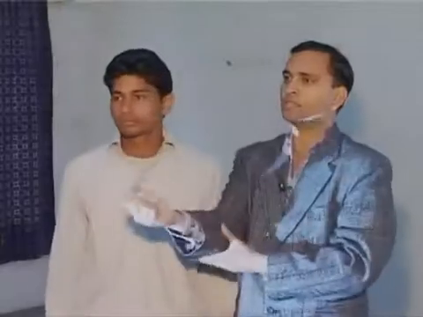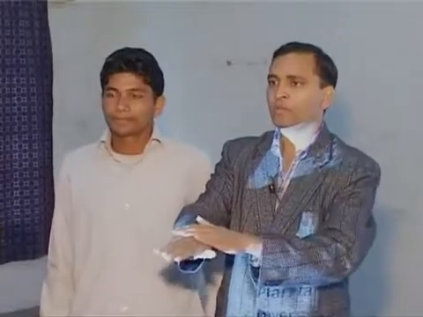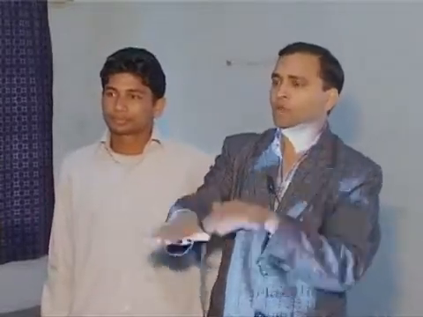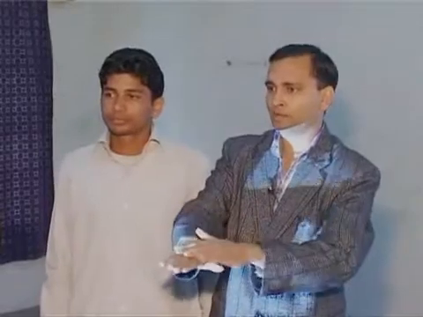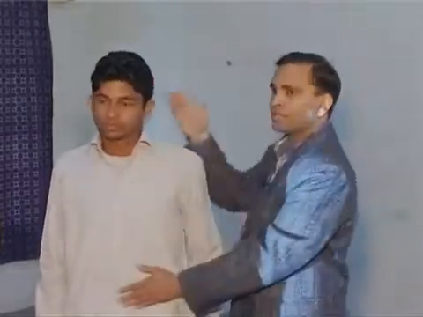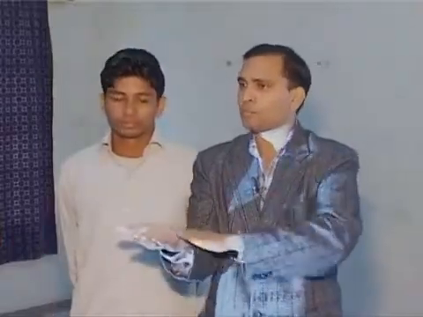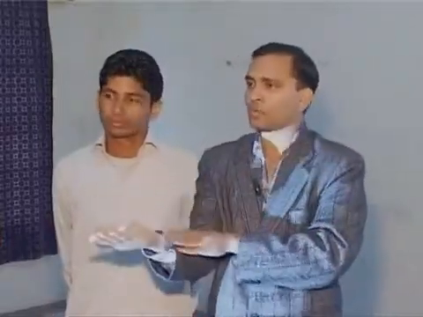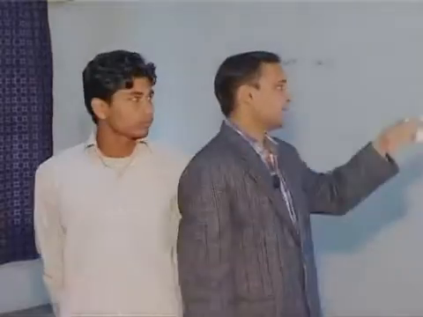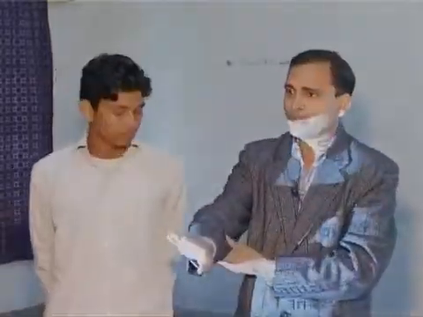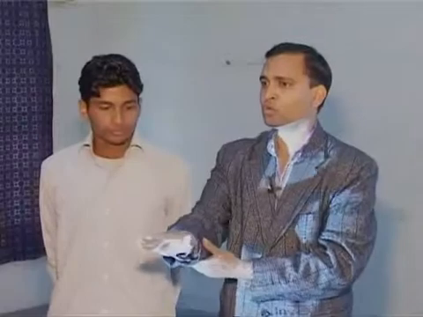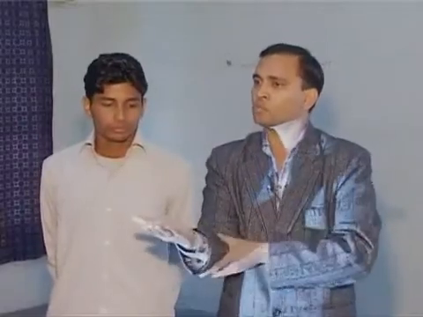The same applies to the movement described in the forearm. This is supination, and when you go this way, this is pronation. When you are exposing the dorsal part of the body, this is the ventral part, this is the dorsal part. When you are turning the part from ventral to dorsal, it is known as pronation. Second is supination. When you are coming back from pronated position to supinated, it is supination.